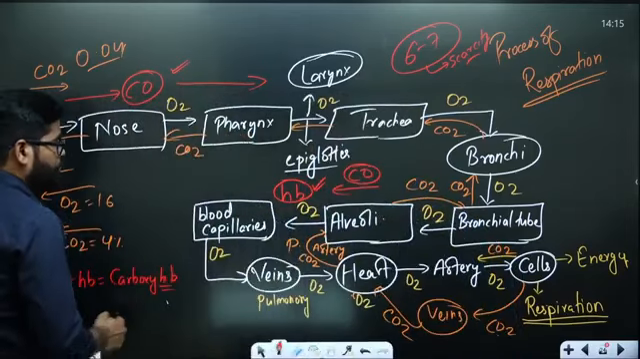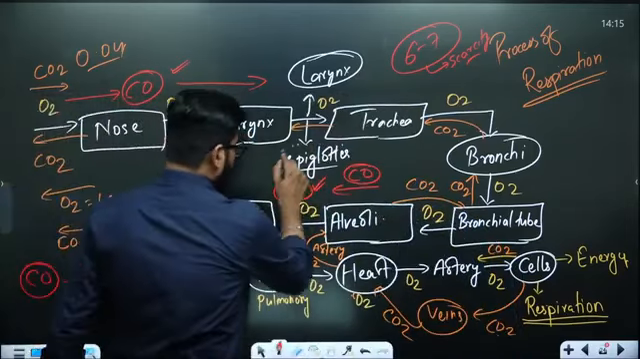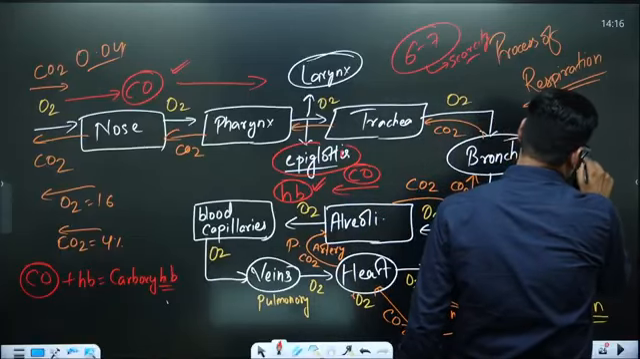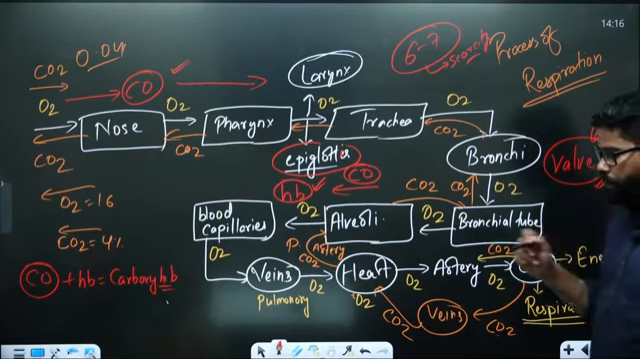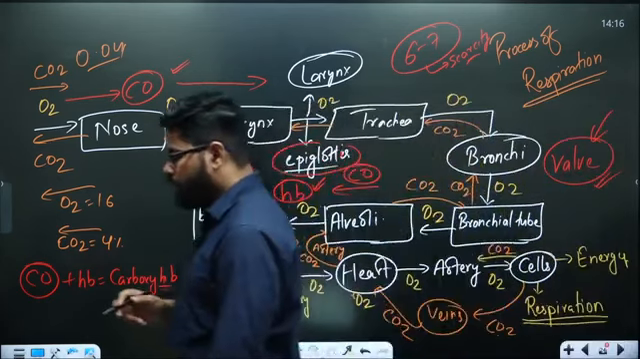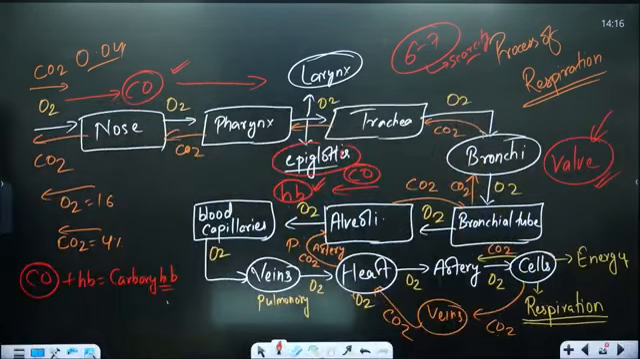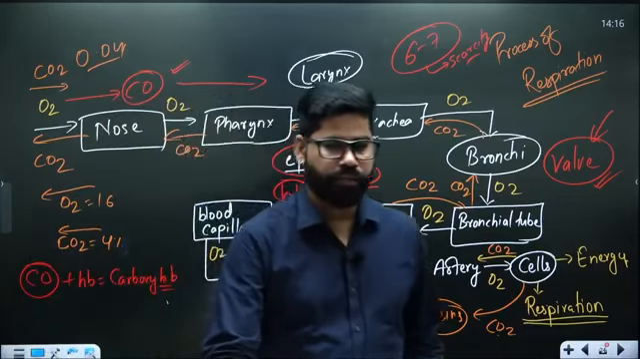Then write about epiglottis. Epiglottis. It is a valve which prevents entry of food in trachea.